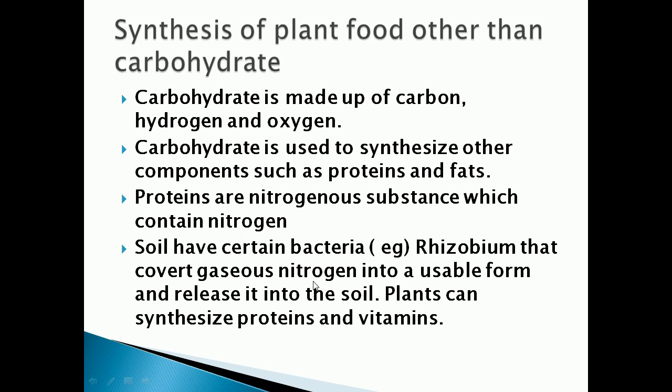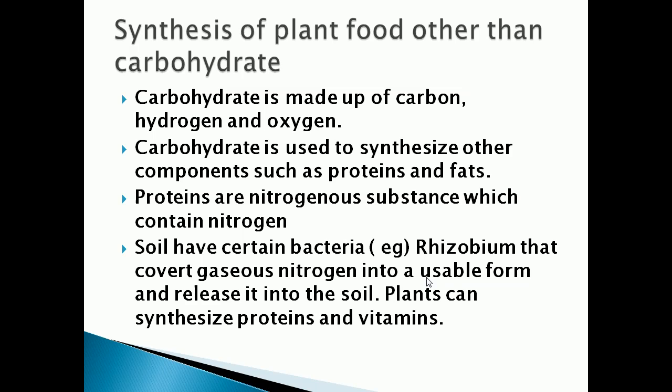These rhizobium convert gaseous nitrogen into a usable form. We know nitrogen is present in abundance in gaseous form in the air. In gaseous form nitrogen is available in large amounts in the atmosphere, but it cannot be used by plants directly.